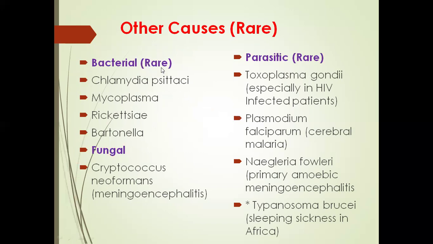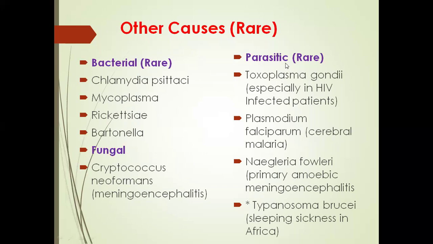If you see the bacterial causes, like Chlamydia psittaci, it is transmitted from parrots to humans. Very rarely it causes encephalitis. And Mycoplasma species, Rickettsia, and Bartonella. And fungal, such as Cryptococcus neoformans. So Cryptococcus neoformans causes meningoencephalitis.